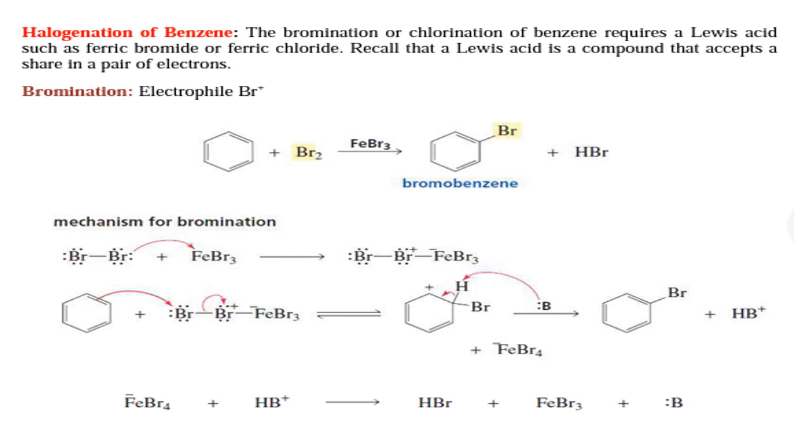This step destroys the aromaticity, giving the cyclohexadienyl cation intermediate. Then removal of the proton from the carbon bearing the bromo group restores the carbon-carbon double bond and the aromatic system, regenerating HBr and the active catalyst.